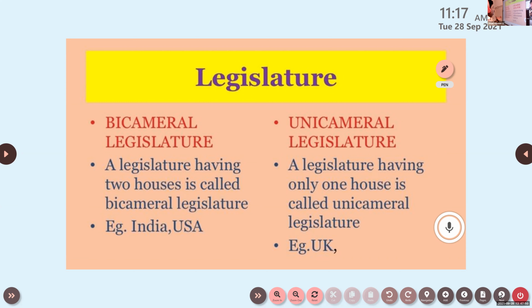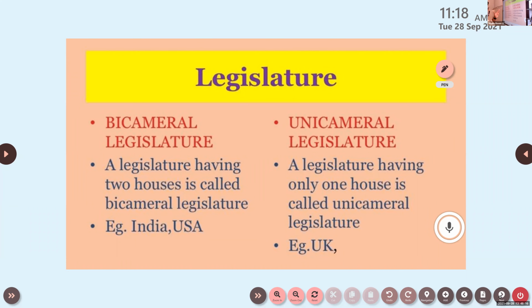Now, next one. The specialities of the Indian legislature, what are they? You can see here, it is a bicameral legislature. We know what a bicameral legislature is. There are two houses for the parliament. Right, Sananjus? Is that correct? So a legislature having two houses is called a bicameral legislature. Example, India and the USA.